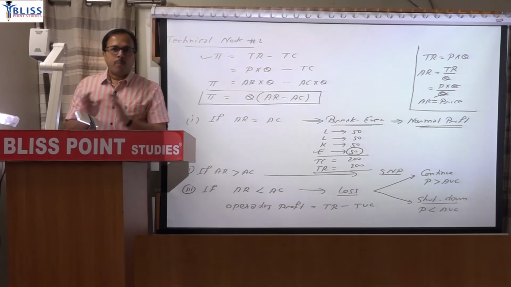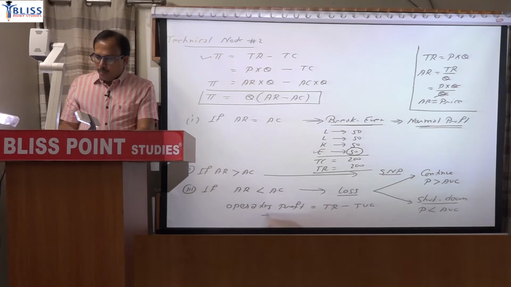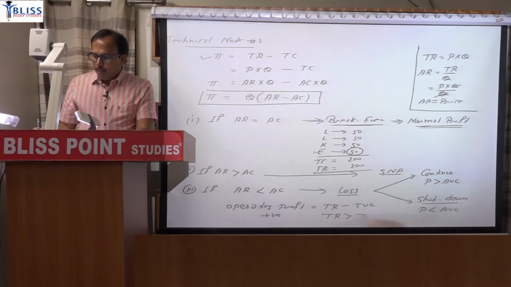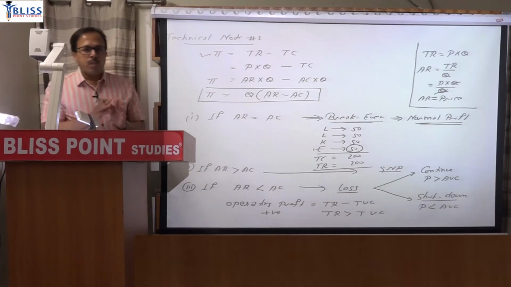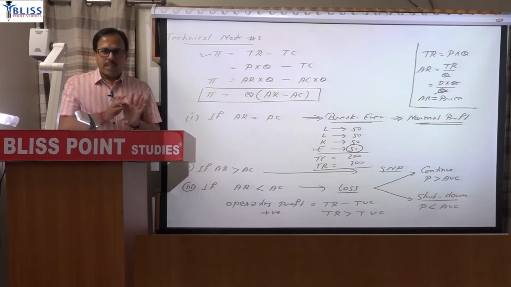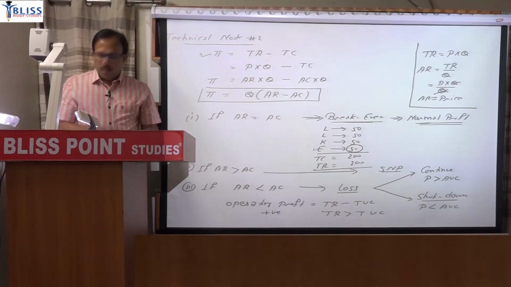So the firm will operate if the firm is having operating profit. So if operating profit is positive, then it requires that TR must be greater than TVC. Total revenue must be more than total variable cost. Then it is operating profit, otherwise there will be operating loss. So if there is operating loss, that means if you operate, there will be loss. So better not to operate.